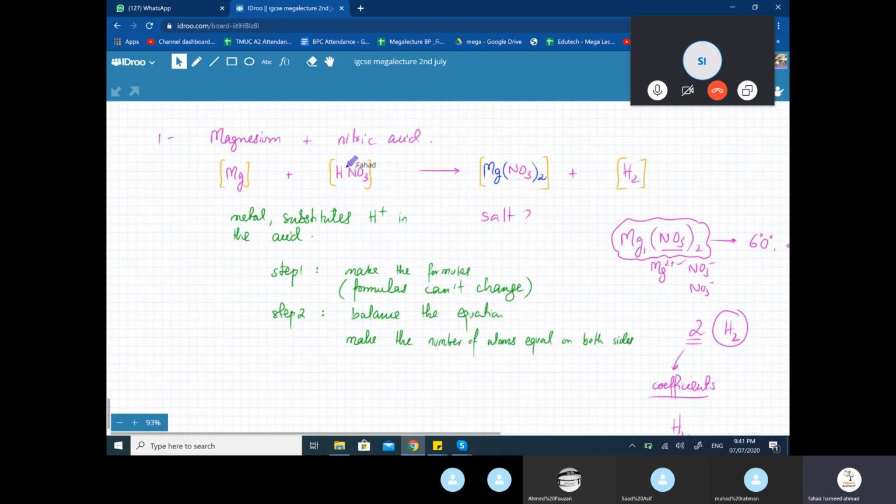So what you're going to do is, you can't change the formula. I can't make this H2. That's incorrect, because the formula of nitric acid cannot be changed. What I can do is increase the number of molecules. I can have 2 HNO3 molecules. What that basically means is, let me move all of this to a side.